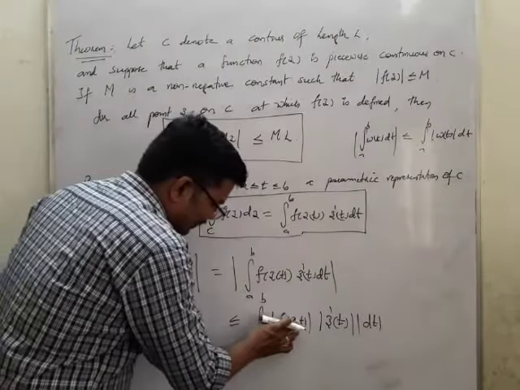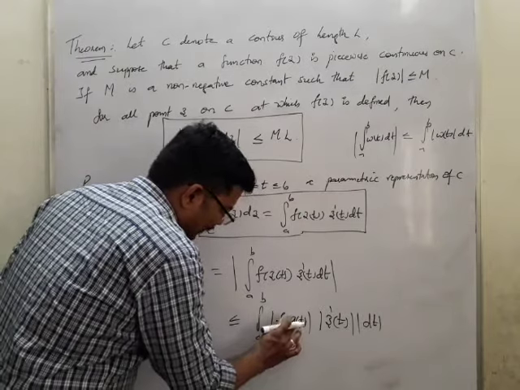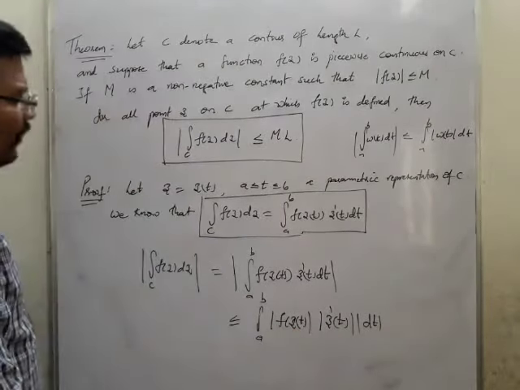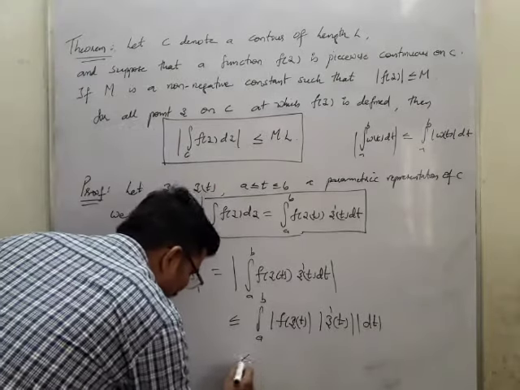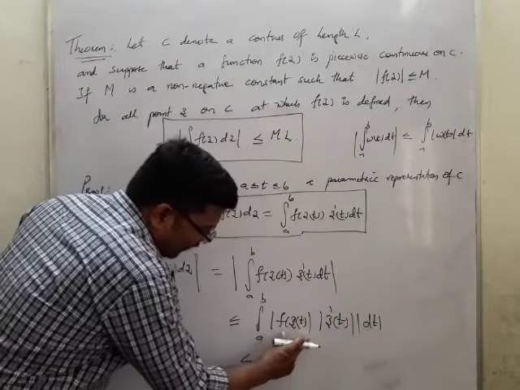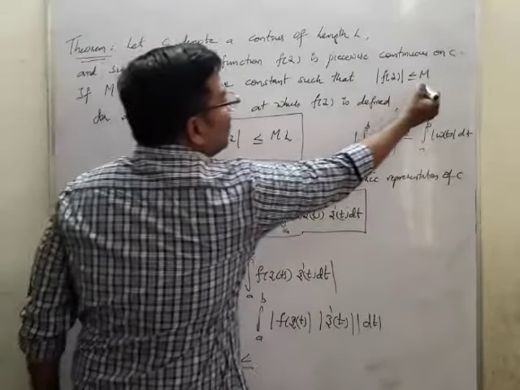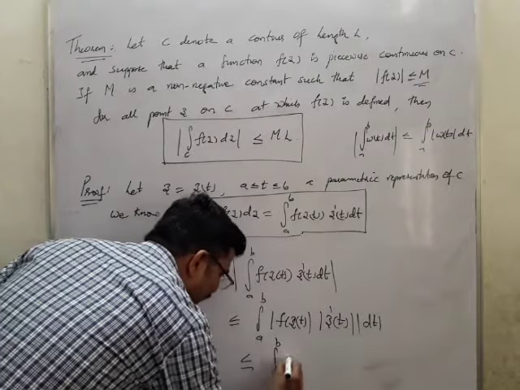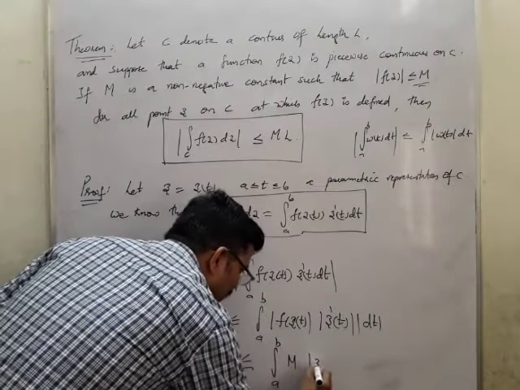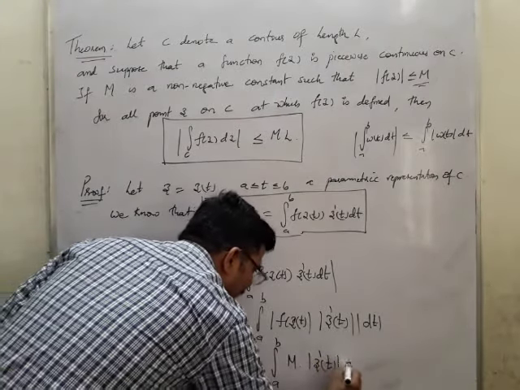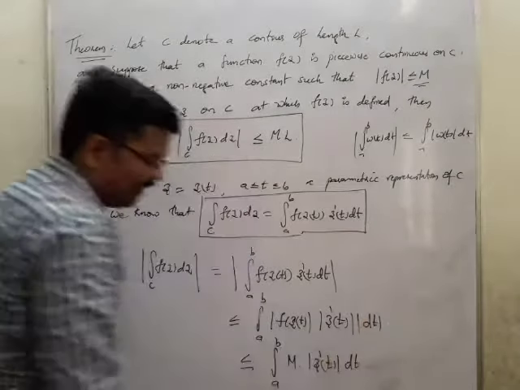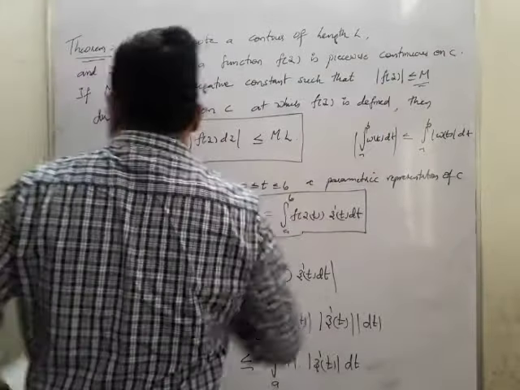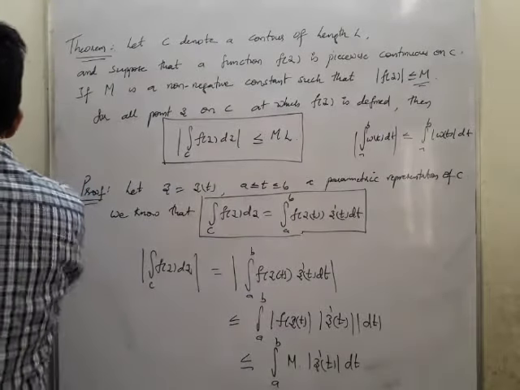Now this is |z(t)|, f(z(t)), and this is nothing but z'(t) dt. Now what is that? This |f(z(t))| is less than or equal to what? M, which is given. So I may write ∫ₐᵇ M |z'(t)| dt, and |dt| is nothing but dt. This is according to the theorem hypothesis which we have got.